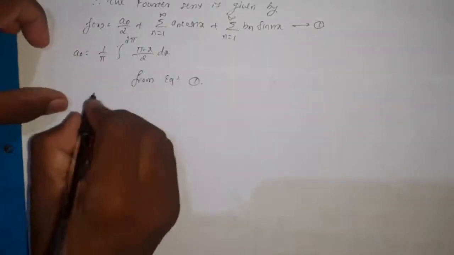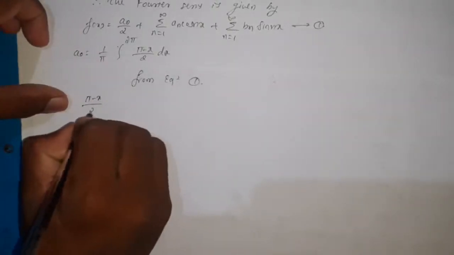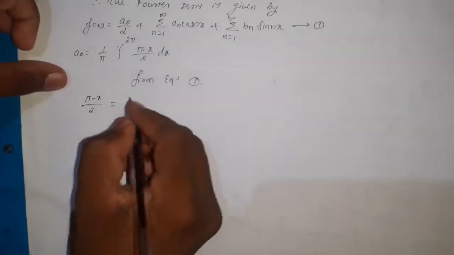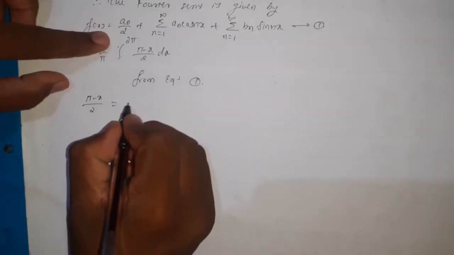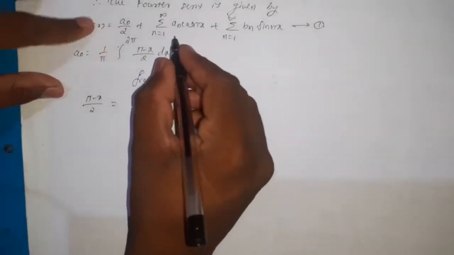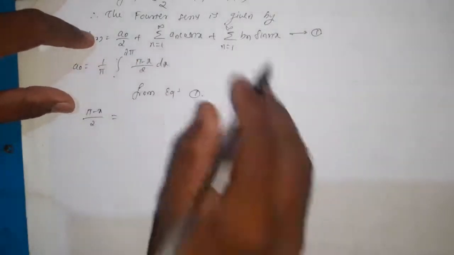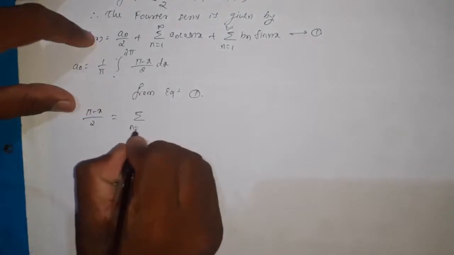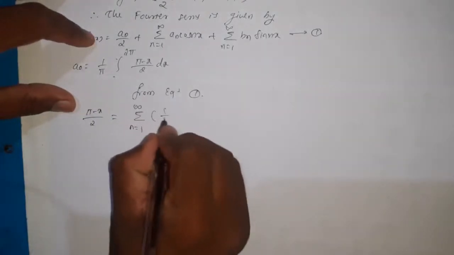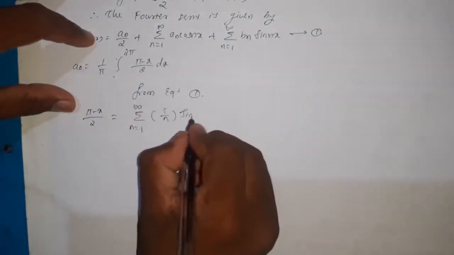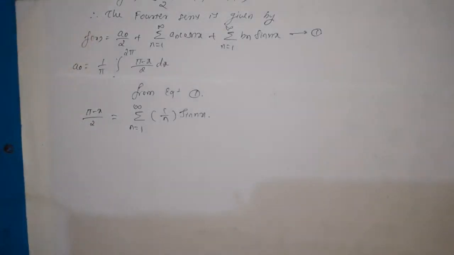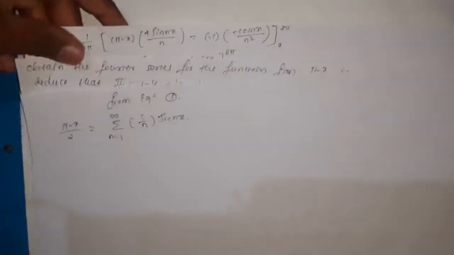We know that f(x) equals (π − x)/2, which is equal to a0 by 2, which is 0, and an is 0, meaning the first two terms are 0, and bn is 1 by n. It implies the summation over n equal to 1 to infinity of (1/n) sin nx, which is the required Fourier series.